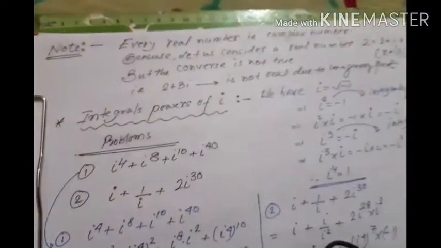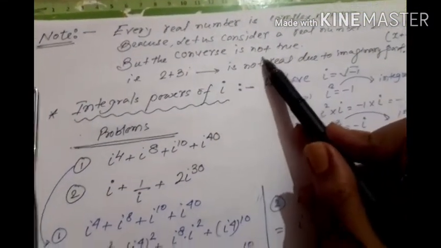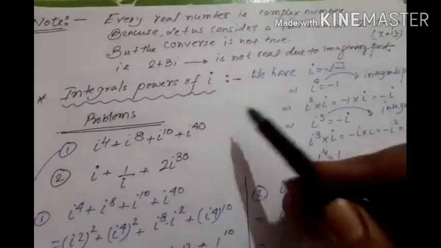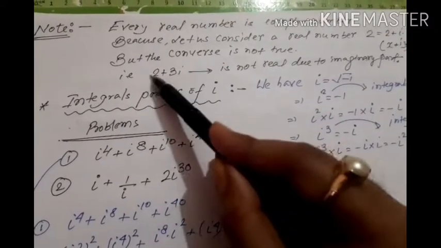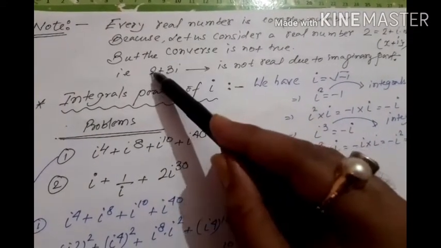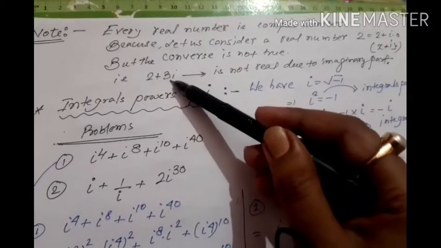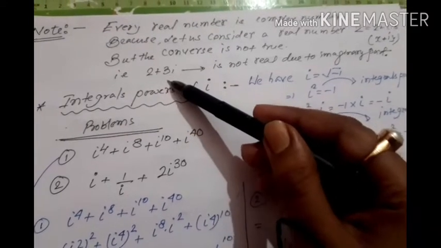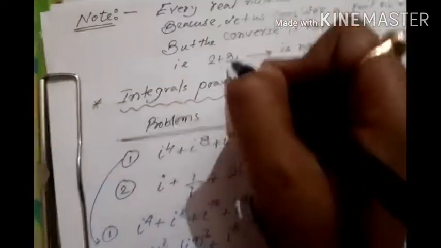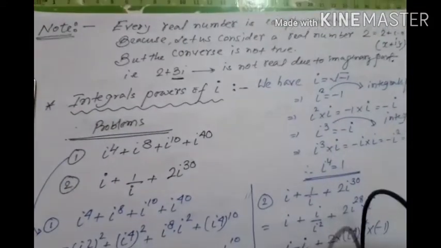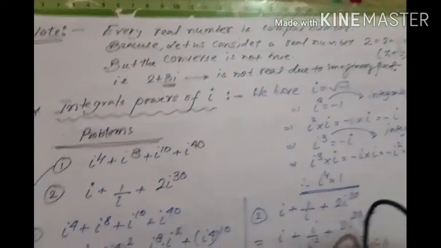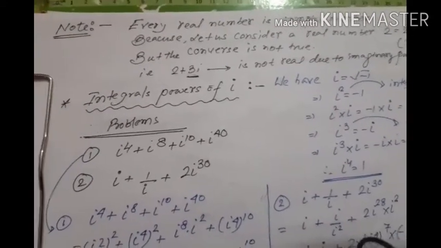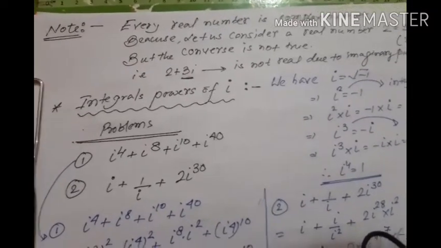But the converse of the statement is not true. What does it mean? The converse means 2 plus 3i is a complex number, but it's not real, because in a real number there is no existence of an imaginary part. In the case of 2 plus 3i, we cannot eliminate the 3i portion. So that is not real due to its imaginary part, and that's why it is complex. So every real number is a complex number, but the converse is not true.